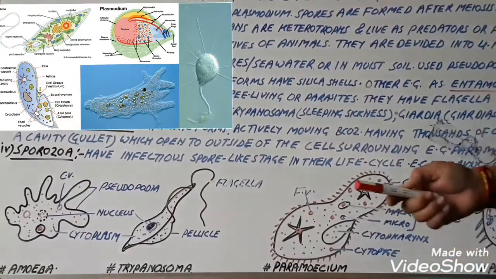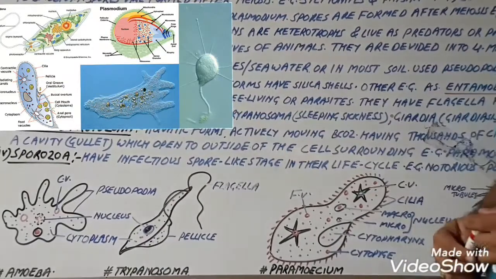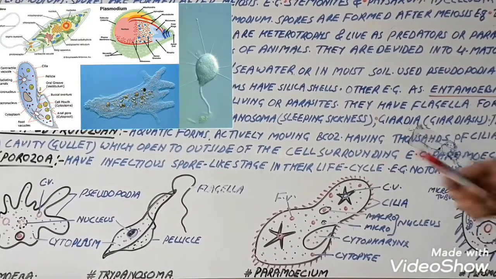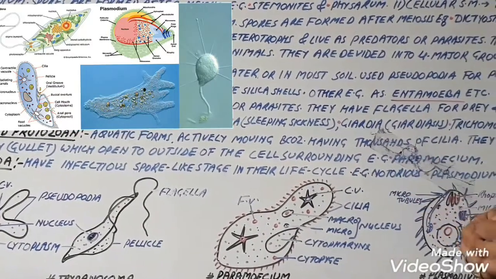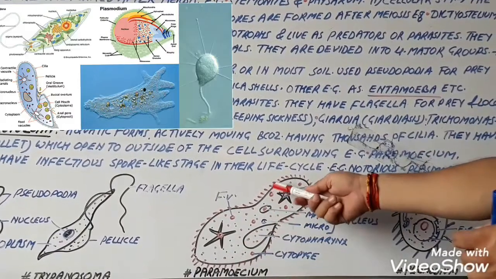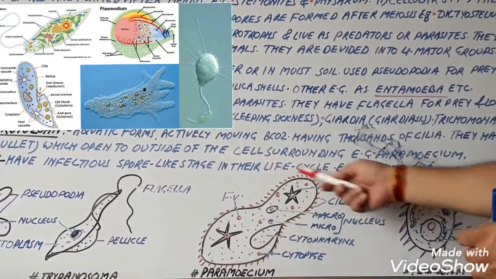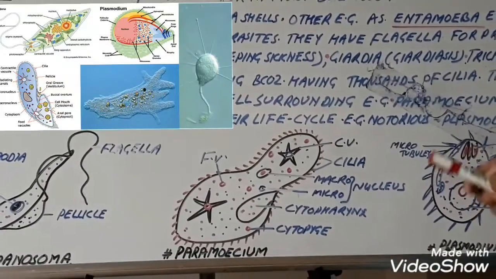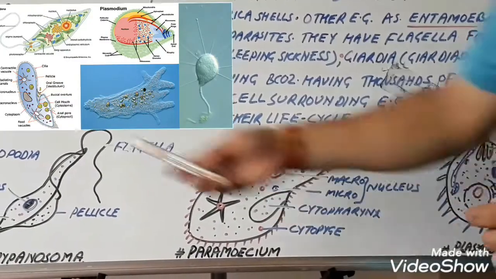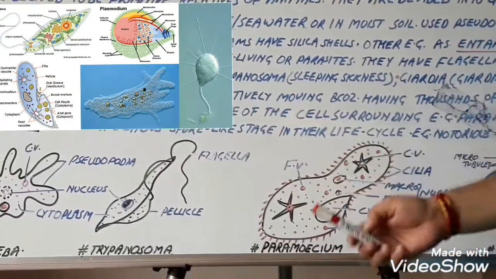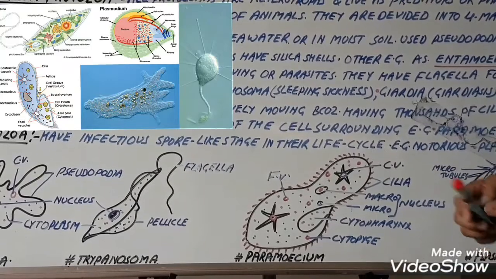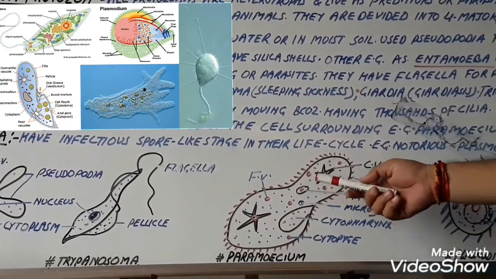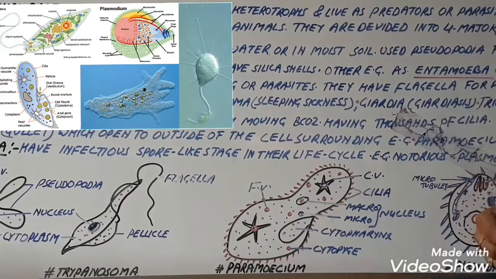Now, third is the ciliated protozoans. The third group of phylum Protozoa is the ciliated protozoans. These are aquatic forms, actively moving because they have thousands of cilia, just like this Paramecium. It has thousands of cilia, by which they can move easily. Now, they have a cavity, that is the gullet, which opens to the outside of the cell surface, for example, Paramecium.